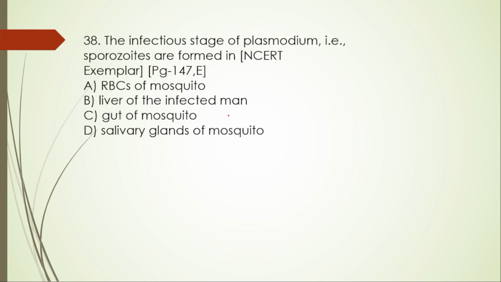Next, 38th one. The infectious stage of Plasmodium, that is sporozoites, are formed in A. RBCs of mosquito, no. Liver of infected man, no. Gut of mosquito, no. Salivary glands of the mosquito, this one is right. Salivary gland of what? Mosquito.